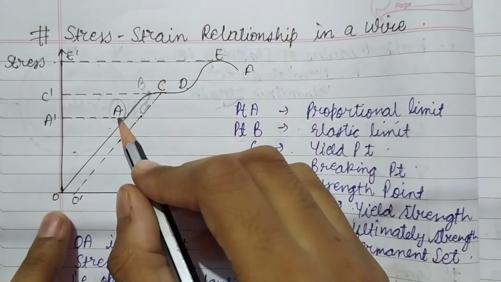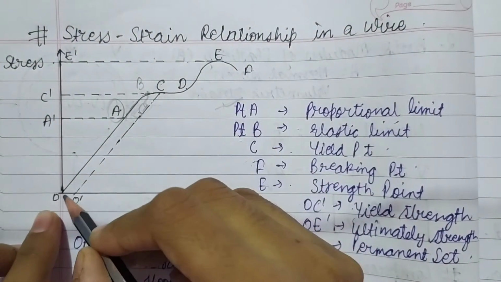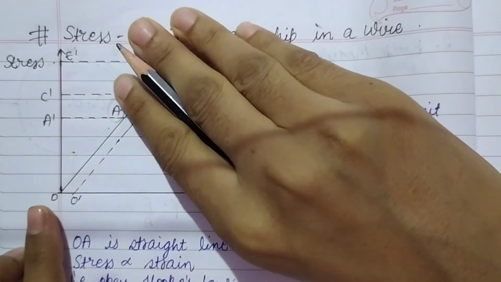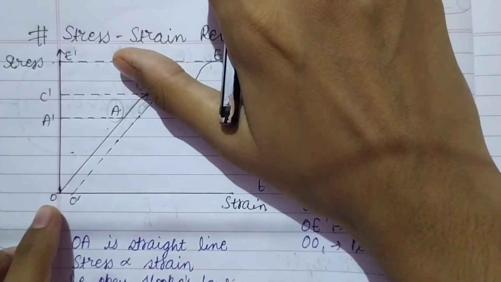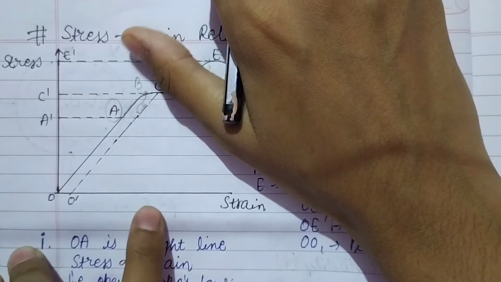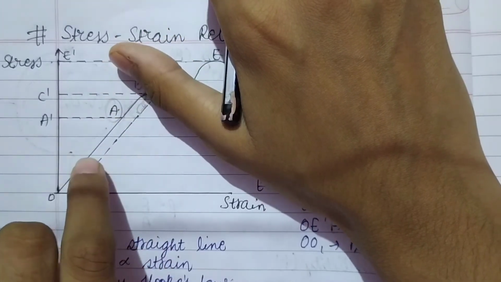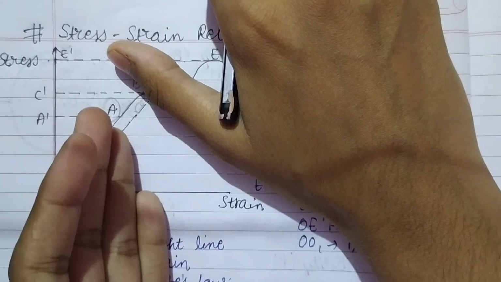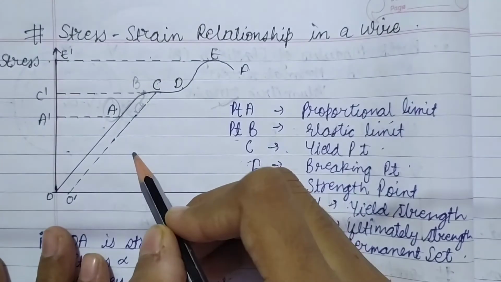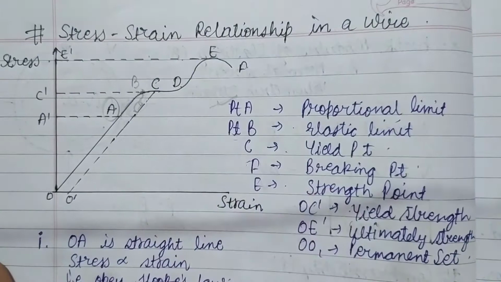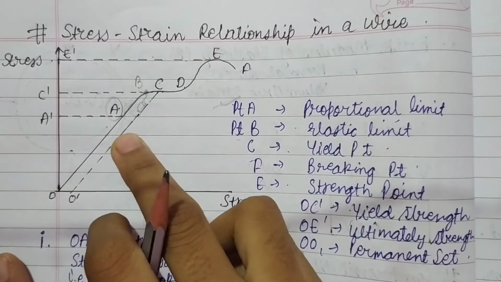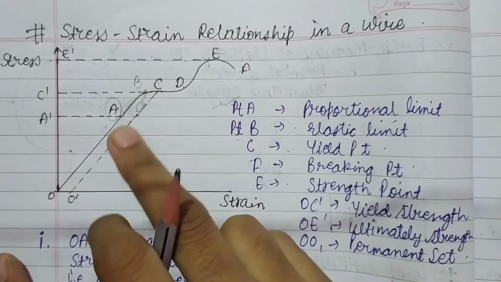See, from point O to point A, if we see only this much of the graph, what do we see? We see that stress in this graph is directly proportional to strain. What does that mean? Whatever change comes in stress, the same change comes in strain. They are both directly proportional. Which law depicts that? This is Hooke's law. So we can say till point A, Hooke's law is perfectly obeyed.